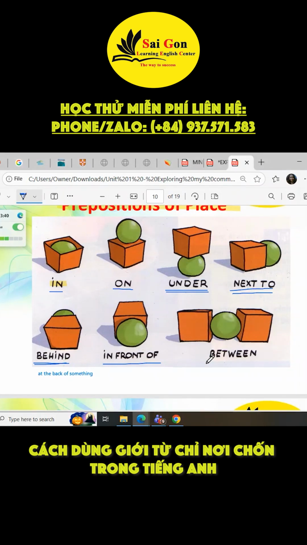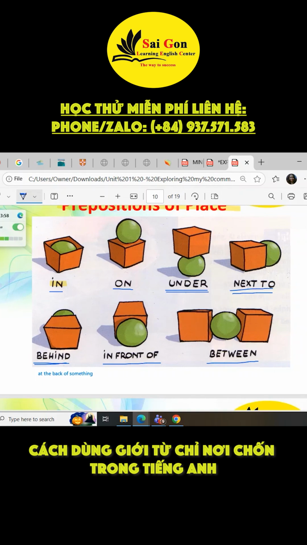Now we move on with between. I have an example. I have a flower here. I have a light and a box.